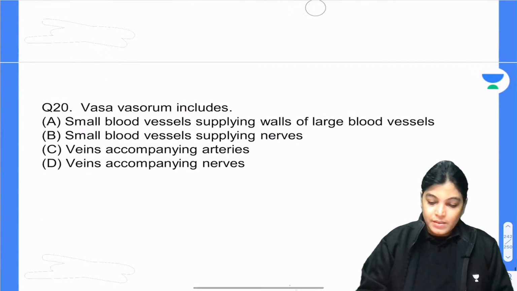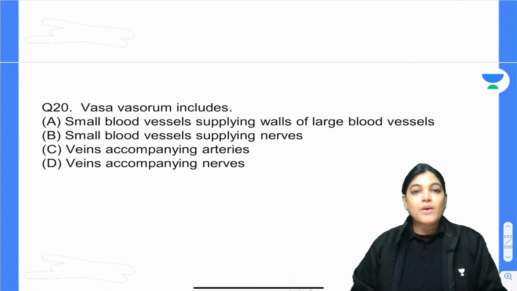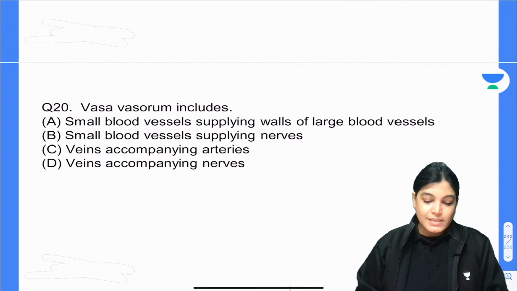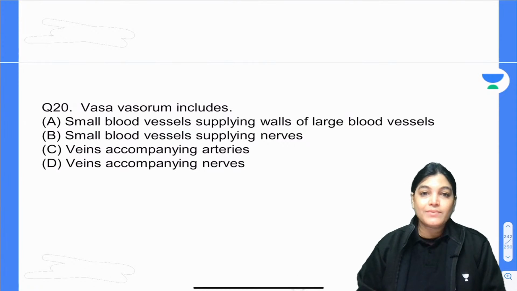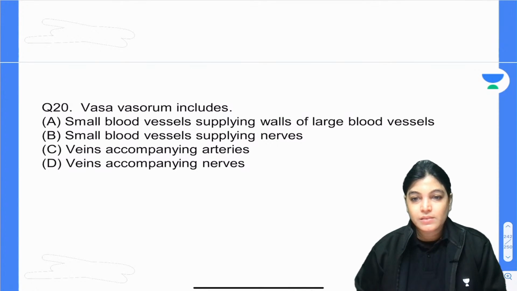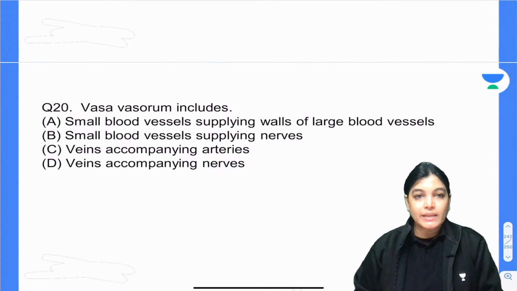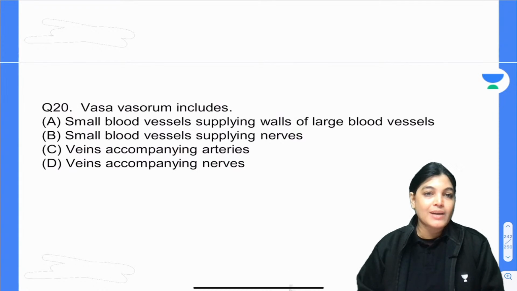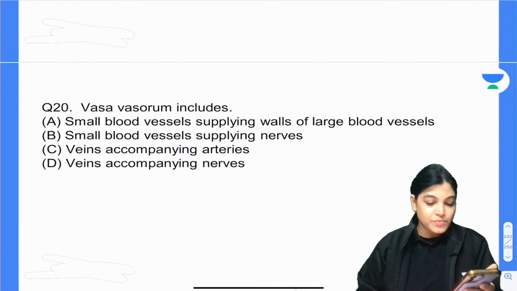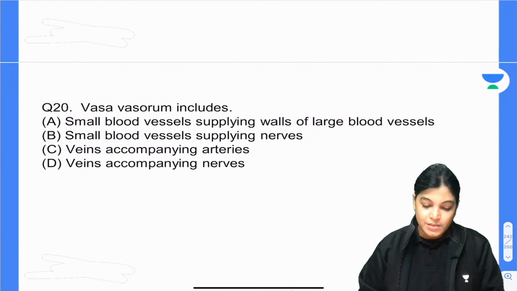Okay. So yes, vasa vasorum includes blood vessels supplying the walls of large blood vessels, blood vessels supplying the nerves, veins accompanying the arteries, veins accompanying the nerves. What is the correct answer? I got an answer from Sri, I got an answer from Murkeshan. What about others?